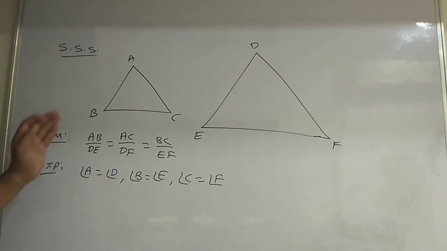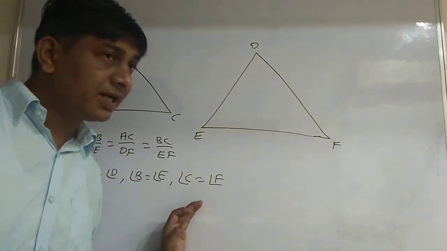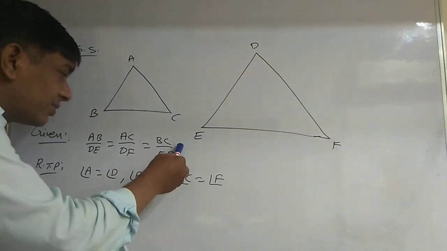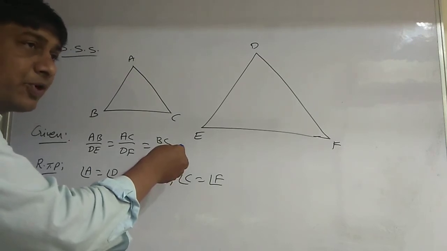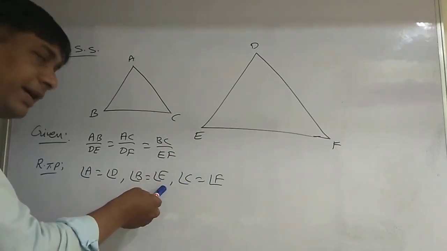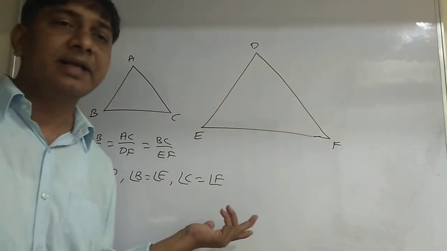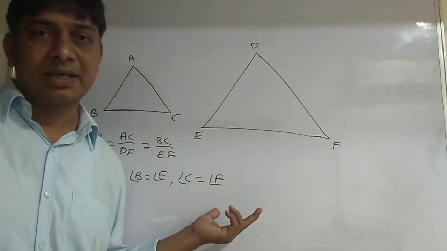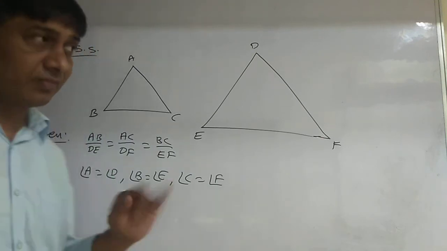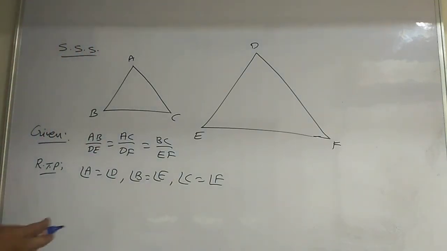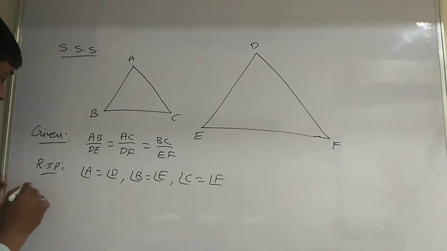Since corresponding sides are proportional and angles are equal, they are similar. Isn't it?